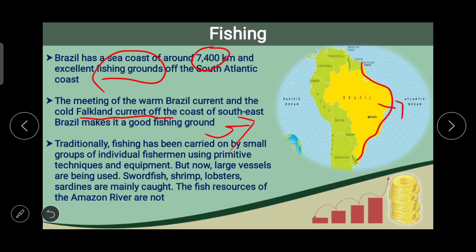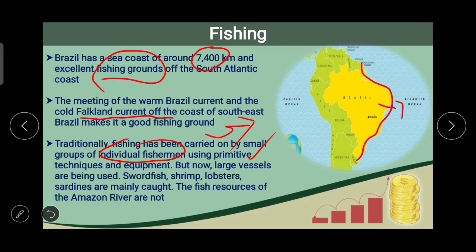Traditionally, fishing has been carried on by small groups of individual fishermen using primitive techniques and equipment. But now large vessels are being used, and swordfish, shrimp, lobsters, and sardines are mainly caught.